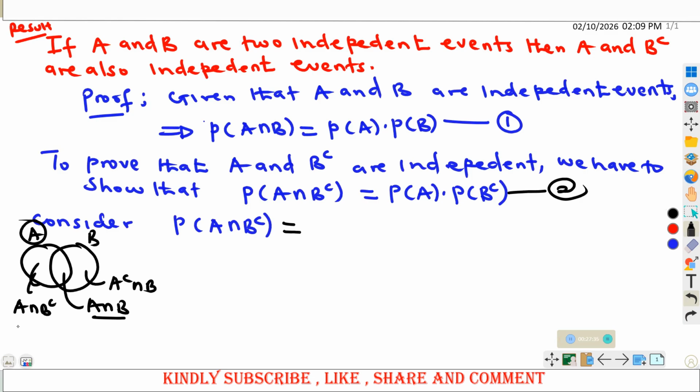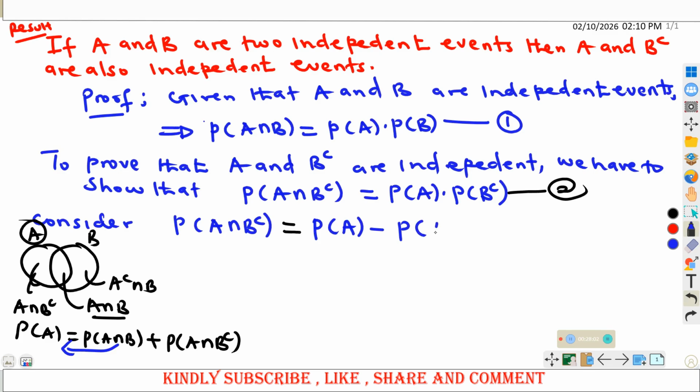So we are saying that the probability of A is the same as the probability of A intersection B plus the probability of A intersection B complement. In other words, if I need the probability of A intersection B complement, I can make this one the subject and bring this one to the other side. So it becomes the probability of A minus the probability of A intersection B.